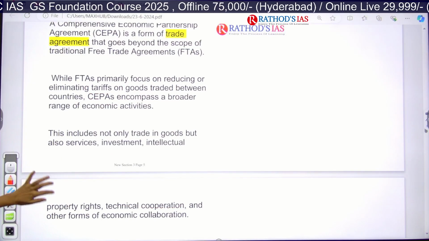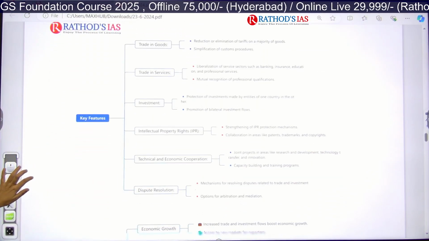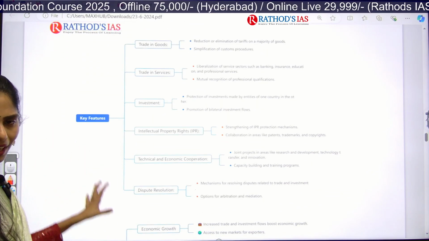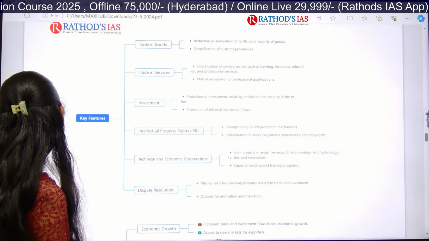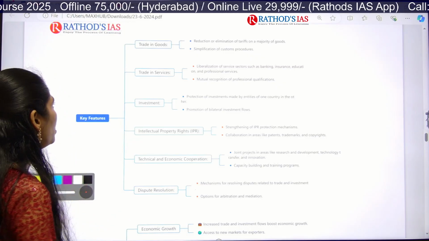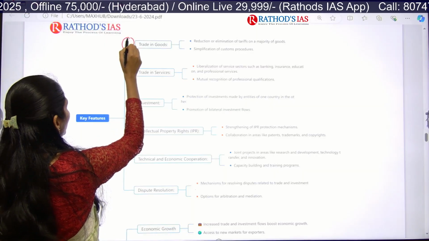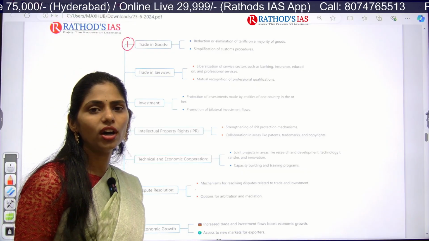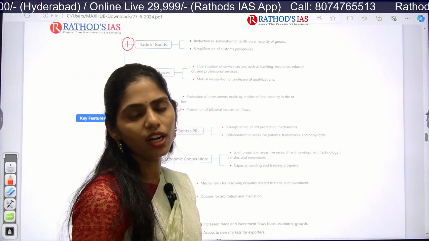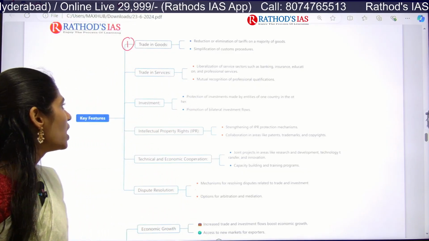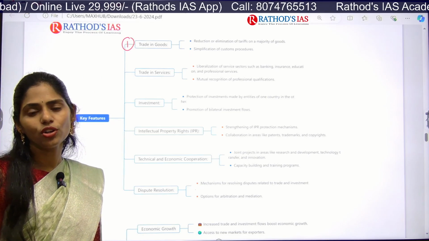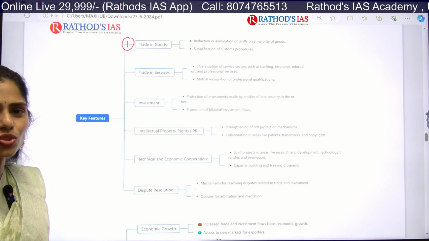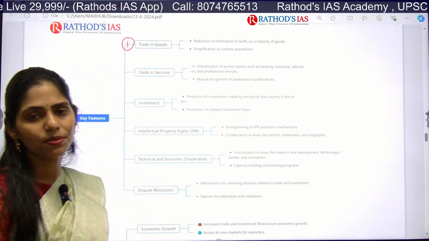Okay, and if you see here the key mind map of this CEPA, what are its key features? They will be focusing on trade in goods. In this trade in goods, there will be a reduction or no tax on goods, that is, tariffs on goods, and whatever customs processes are there will be simplified between India and Bangladesh.